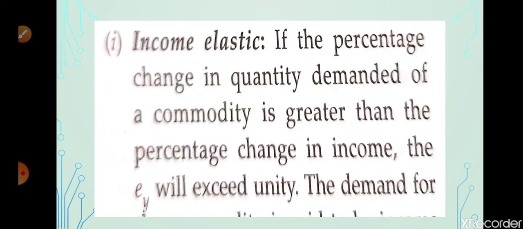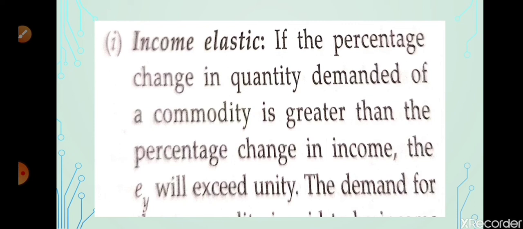So let us go for the first one, income elastic. If the percentage change in the quantity demanded of a commodity is greater than the percentage change in income, the EY will exceed unity. So what is the meaning of this? If your income is increasing, the quantity demanded by the consumer will also increase. That is known as income elastic.